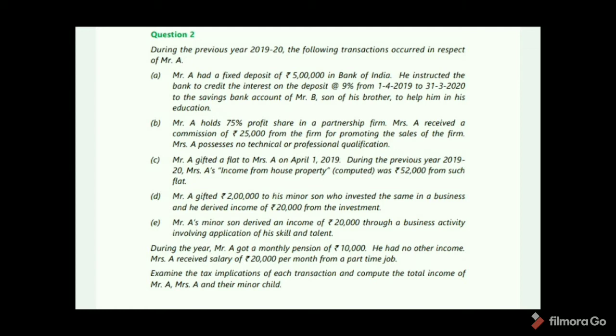During the year, Mr. A got a monthly pension of 10,000. So here, he had no other income. Mrs. A received salary of 20,000 per month from a part-time job. Examine the tax implications of each transaction and compute the total income of Mr. A, Mrs. A and their minor child.